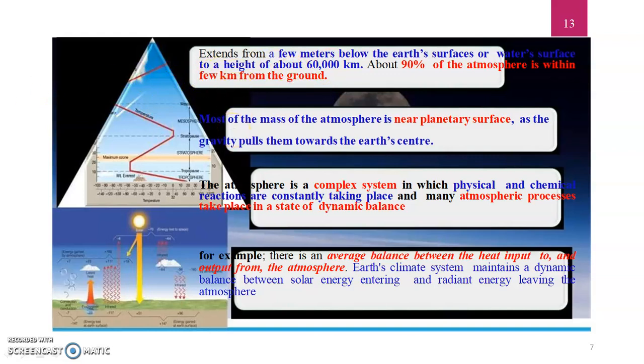Okay. Next one, most of the mass of the atmosphere is near the planetary surface as gravity pulls it towards the Earth's center. The atmosphere is a complex system in which physical and chemical reactions are constantly taking place, and the main atmospheric processes take place in a state of dynamic balance. Now I will show the example here. For example, there is an average balance between the heat input and heat output from the atmosphere. Earth's climate system maintains a dynamic balance between solar energy entering and the radiant energy leaving the atmosphere. I'll show the example here.